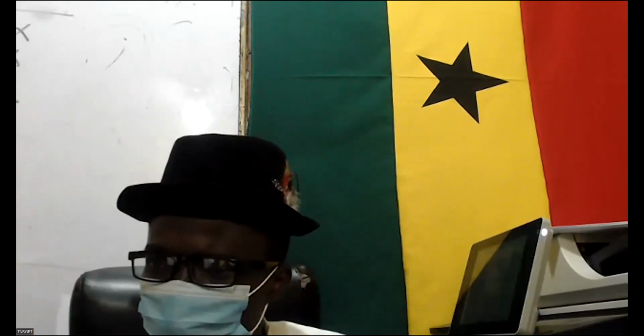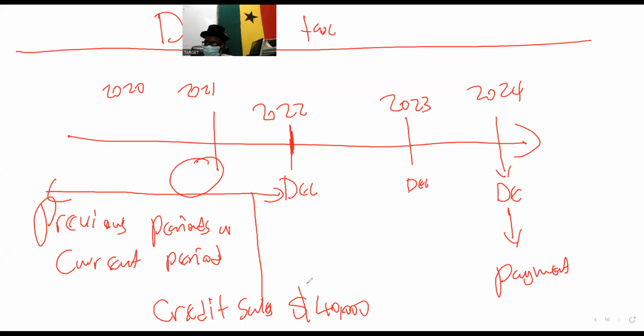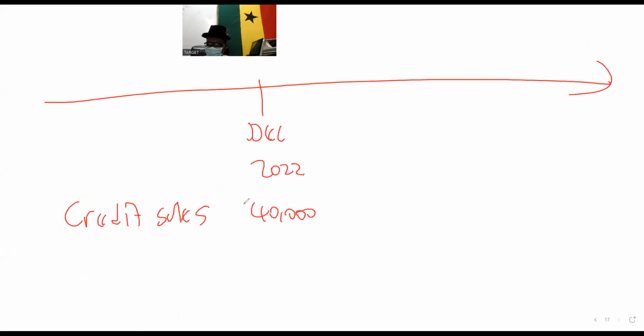So here, even though we've made a credit sale in the current year, the tax will be somewhere here. So give me the tax rate. The transaction took place in December 2022, a credit sale of $40,000.